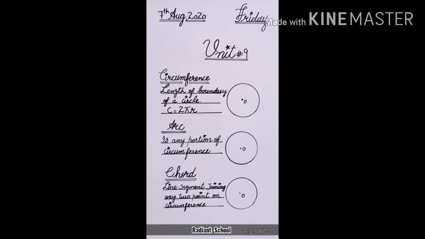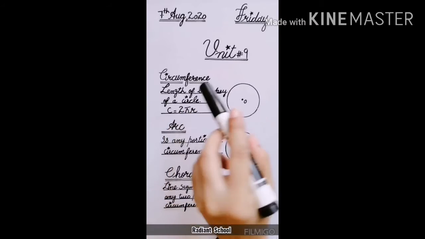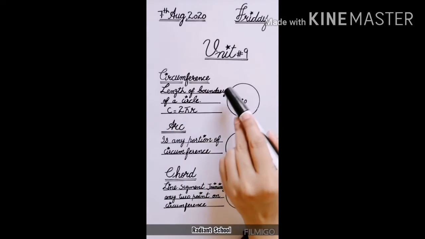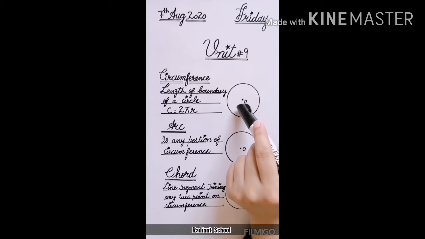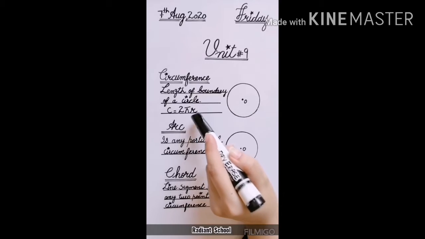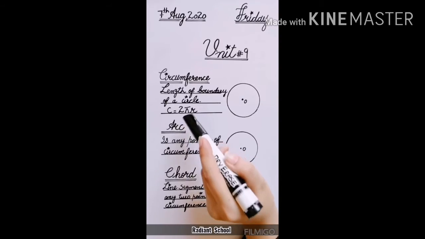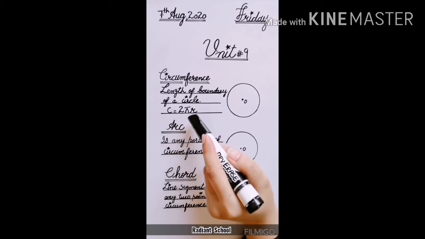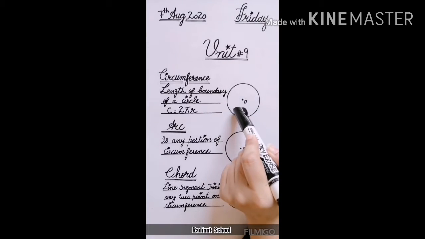Okay. Now the next definition is circumference. All of you are familiar with the circumference. Circumference is length of boundary of a circle. You have this boundary of a circle, or you can say the perimeter of a circle is also called circumference. The formula to find the length of a boundary is 2 pi r. You must have the value of radius of a circle, and the value of pi, which is fixed, 3.14. So when you multiply these three things, you will find the length of the boundary of this circle. That is said to be circumference.